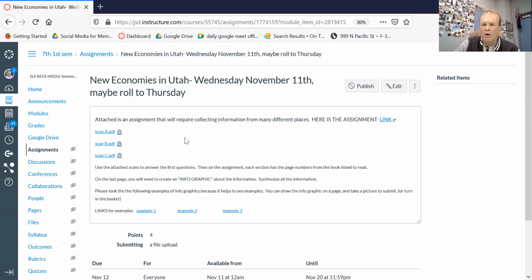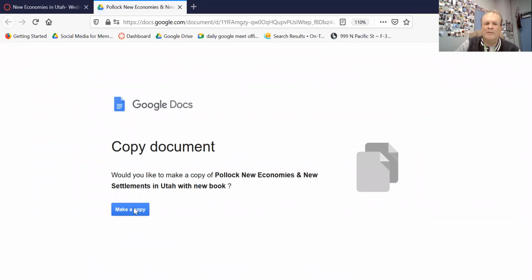So you're going to need the book. The book is going to be the major source of finding the information for this. But there is one section where you're going to need to use the scans from the old book. So let me open up the assignment so you understand what I'm talking about. You're going to be forced to make a copy like you always do.